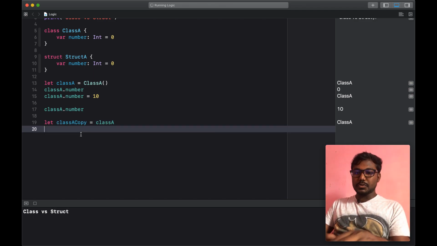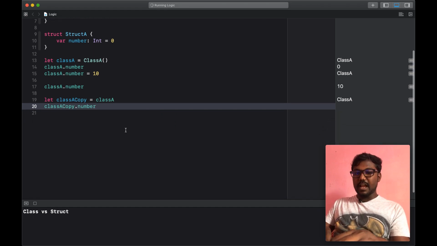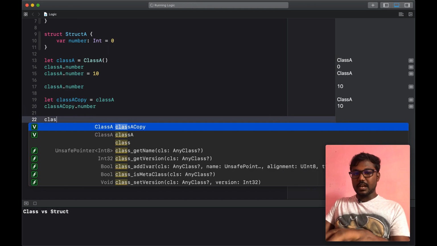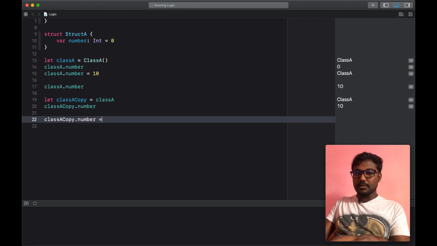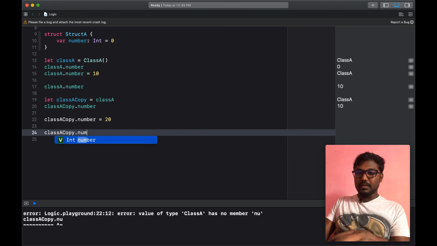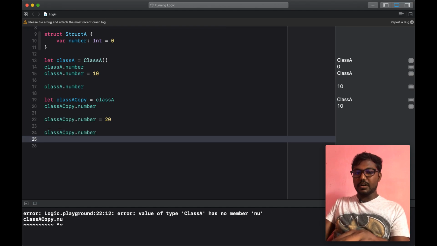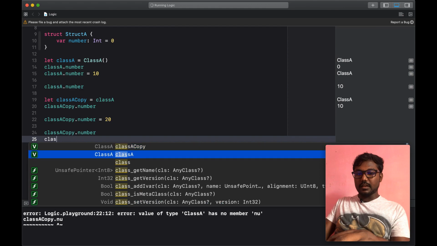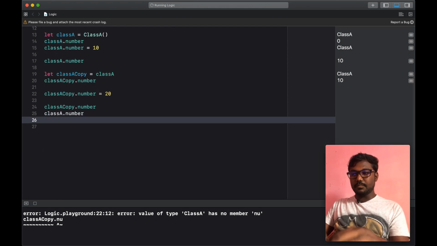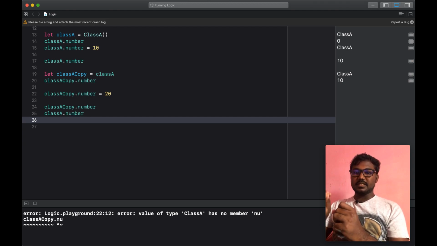So when we print the class A copy dot number, the value will automatically be 10. As well as when we update class A copy dot number to 20, class A copy dot number will be set as 20. When we print class A dot number, the value will be the same, because the reference is the same for class A as well as class A copy.